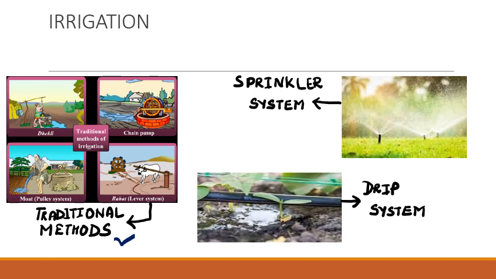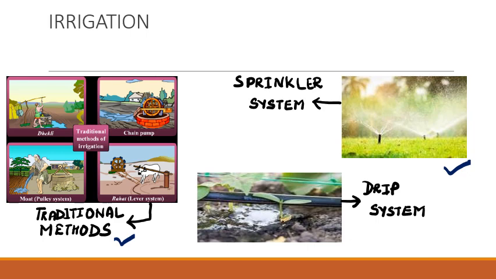The first method is the sprinkler system. Here you can see in the picture, it seems like a fountain. In this system, water is supplied to the field with the help of a pipe which is fitted with a rotating nozzle at the top. Here the water is sprayed on the standing crop as artificial rain. You can see from the picture also. It is an economical method of irrigation for the crops grown in sandy soil.